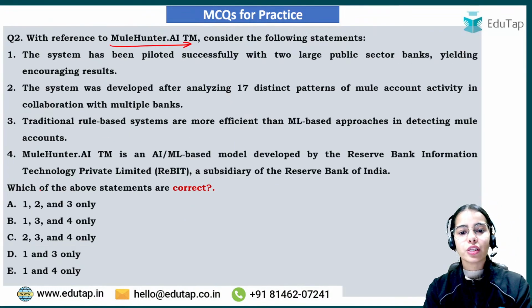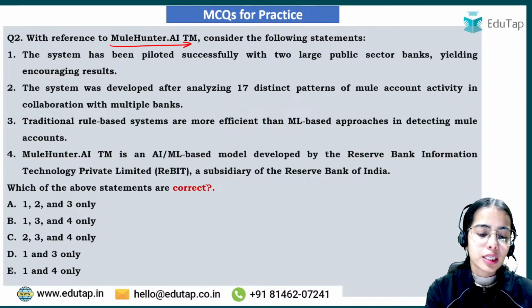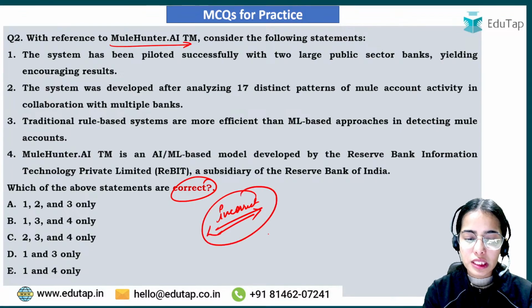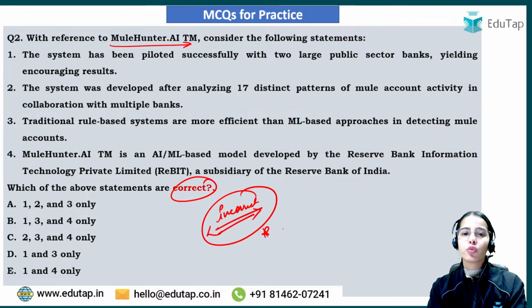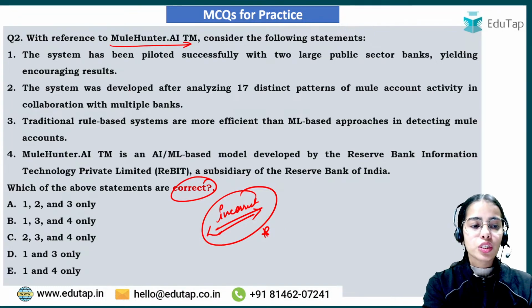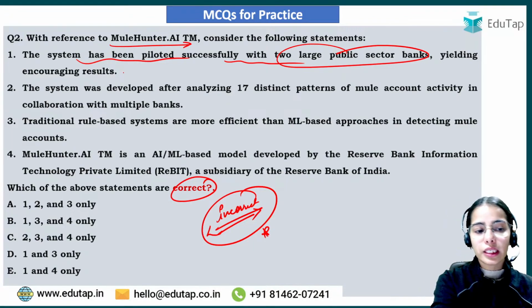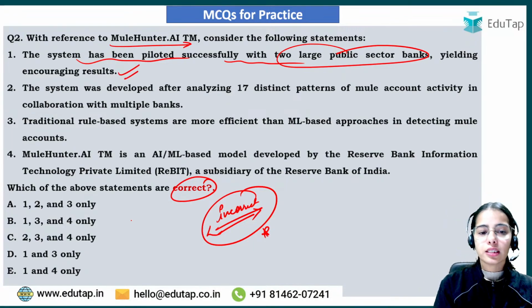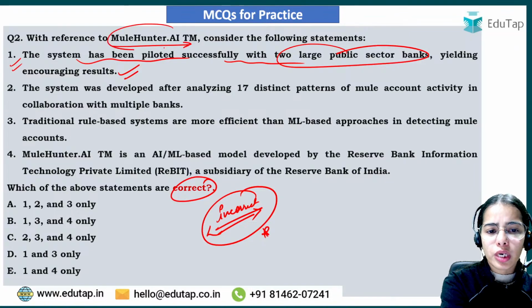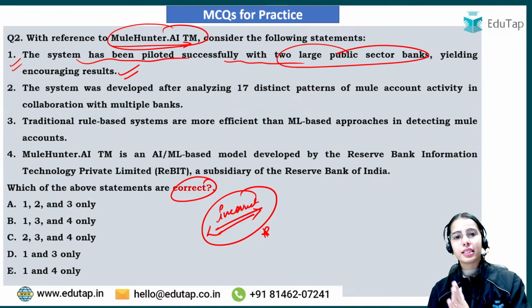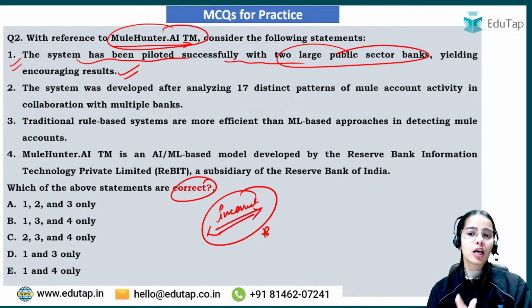In the second question there was a slight mistake: instead of correct, the question should have asked for the incorrect statement. I'm sorry for this mistake, but actually the question was regarding the incorrect statement. The system has been piloted successfully with two large public sector banks yielding encouraging results. This is correct. The first statement is correct about mulehunter.aitm. This is for identifying the mule accounts. A pilot has been launched with two large public sector banks.